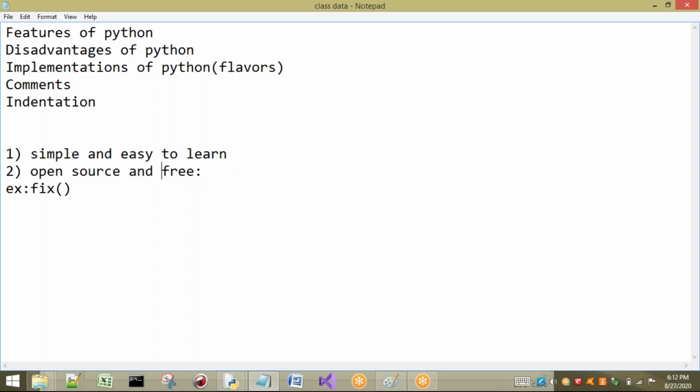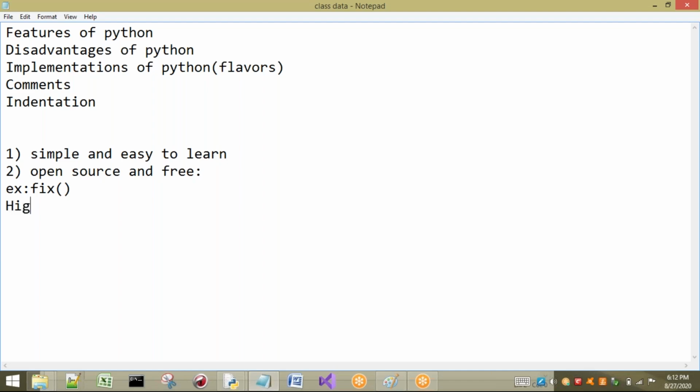Then what is meant by free? It's freeware. That means if you want to download Python, there is no need of paying anything. There is no need of any license, or of paying any amount for the Python software or Python programming language. So this is the second one.